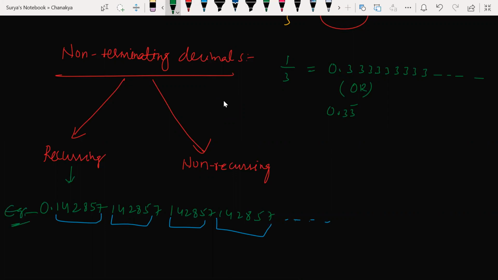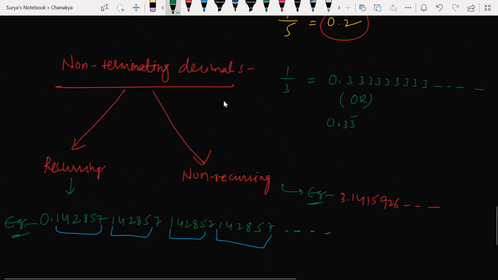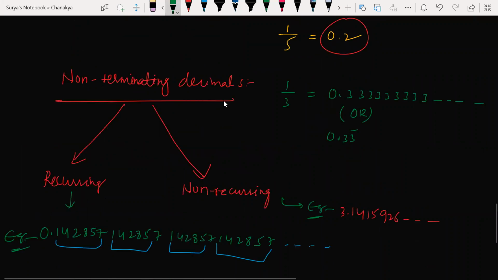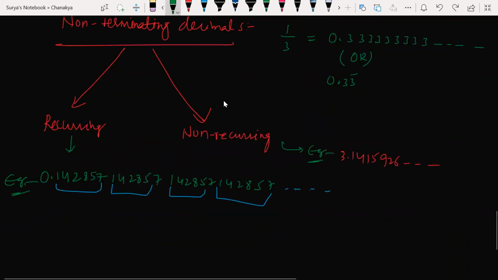Non-recurring is nothing but what? The best example is pi. It never ends, it non-terminates and non-recurs. 3.141592, all the different numbers will be there, but it never repeats again and again. Terminating is nothing but it ends exactly. Non-terminating is nothing but it never terminates, it never stops, it never ends.